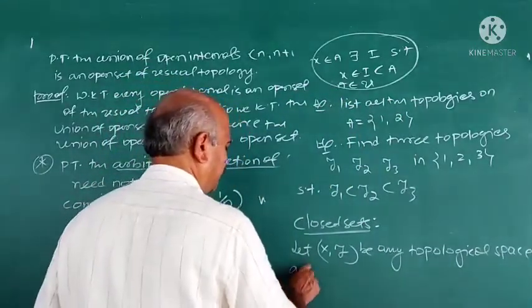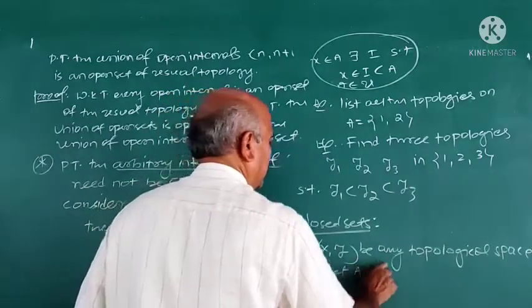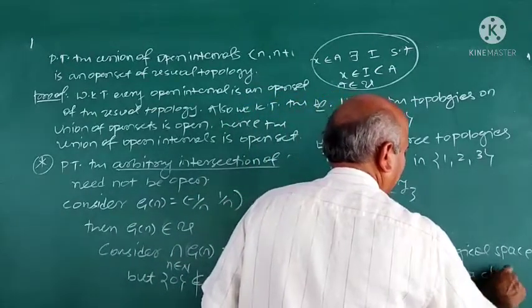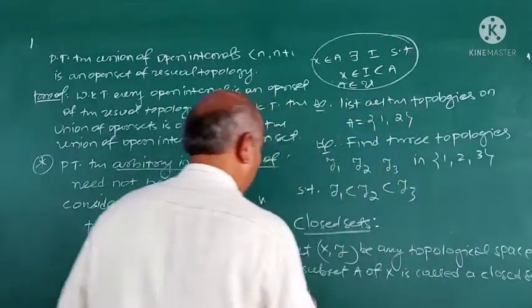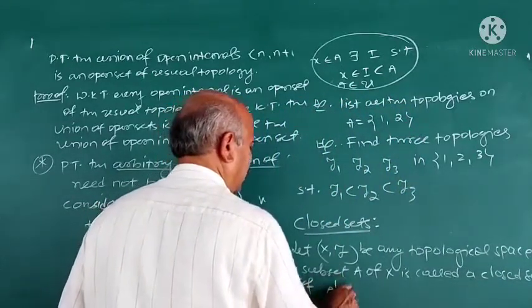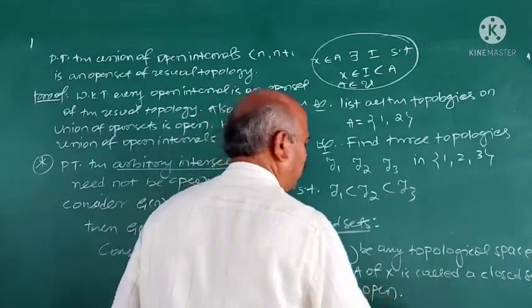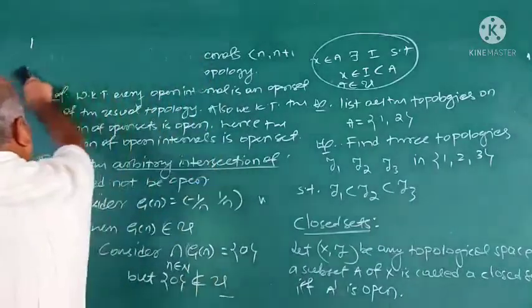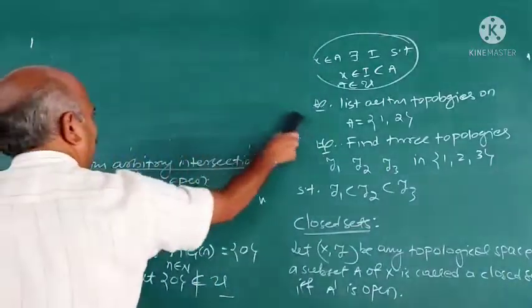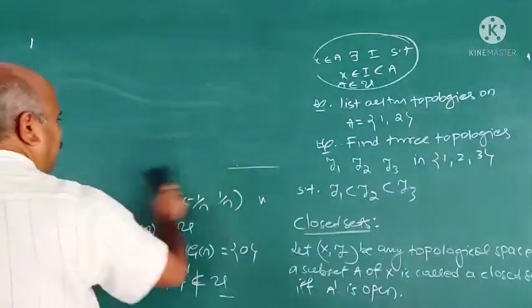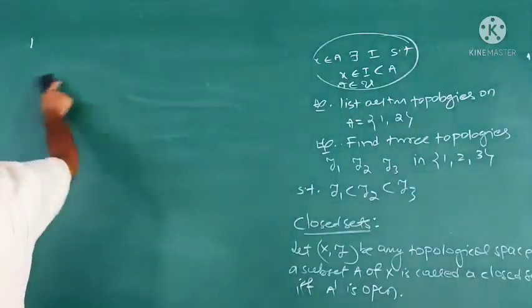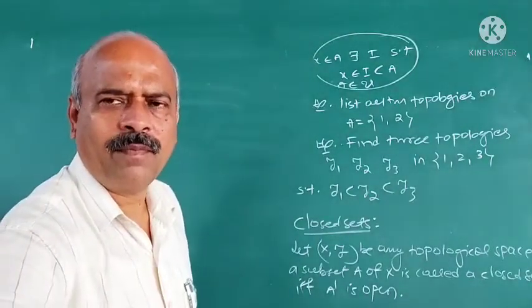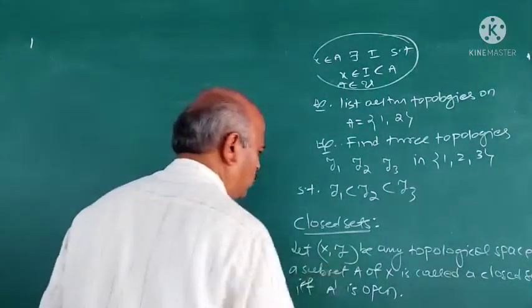A subset A of X is called a closed set if and only if A dash, its complement, is open. A dash is open.